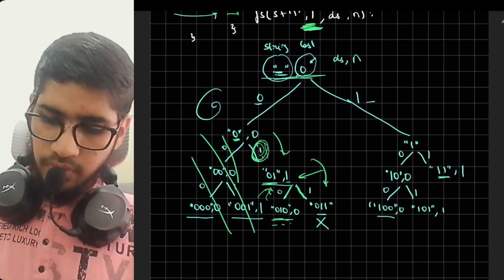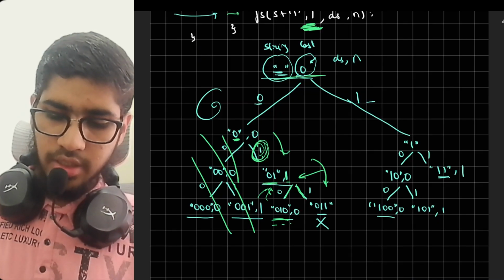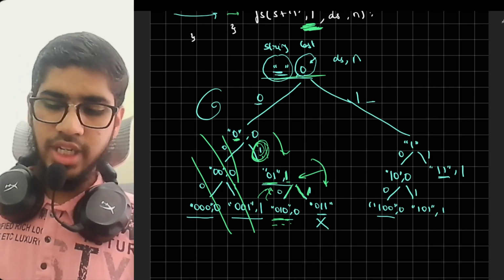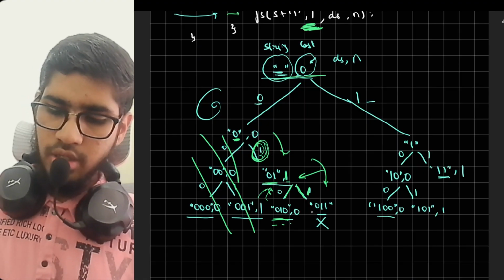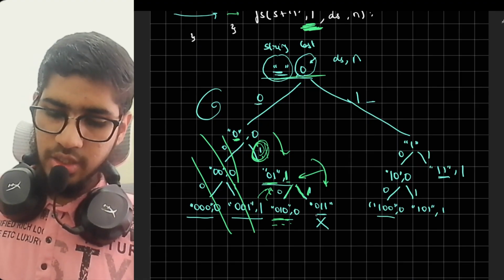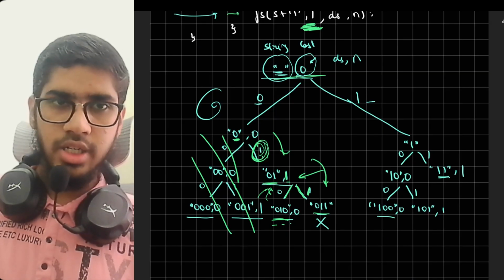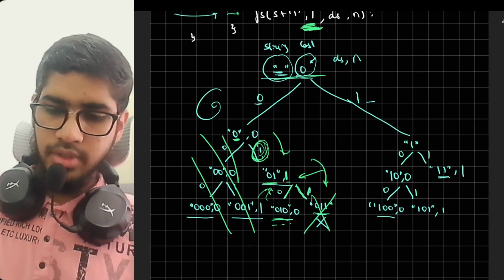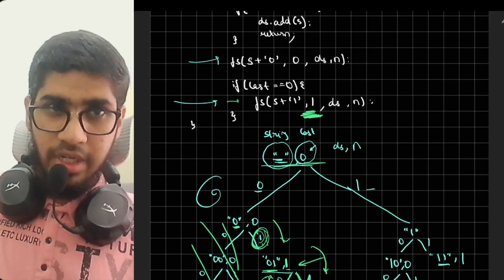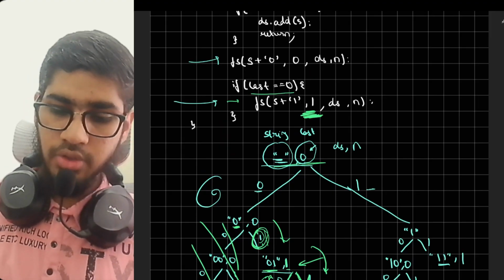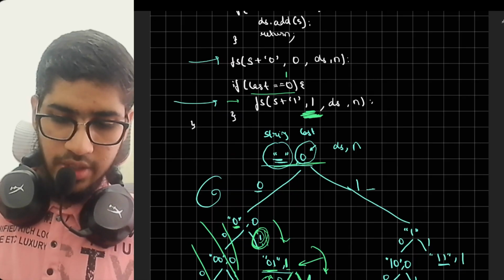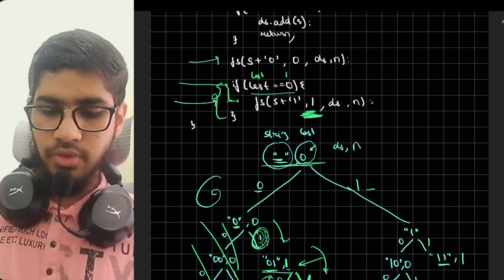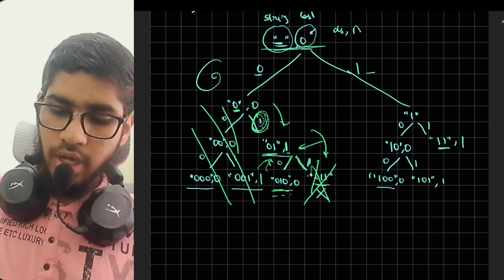Now if we have the last element as 1 and we want to add 1, this would destroy our case. We cannot have two consecutive ones as we said. If we add 1 still to the answer, this would become 0 1 1. That is not valid, so we will not take this answer. We take that answer only if the last element was 0. If the last element was 1, the function wouldn't go to this recursive call.